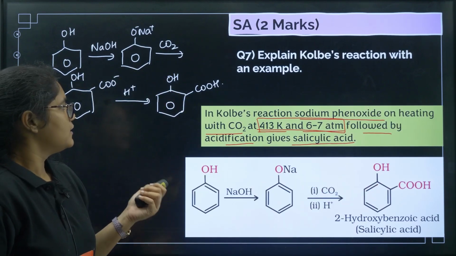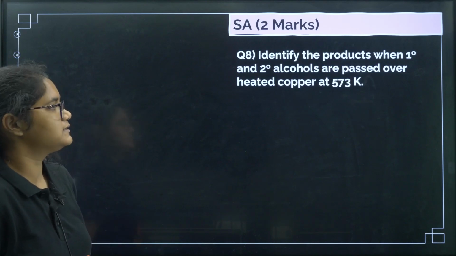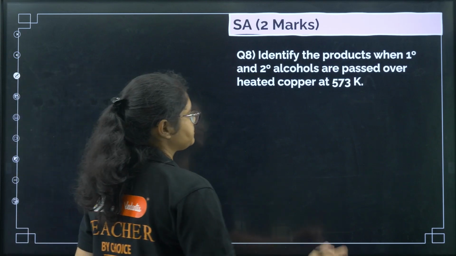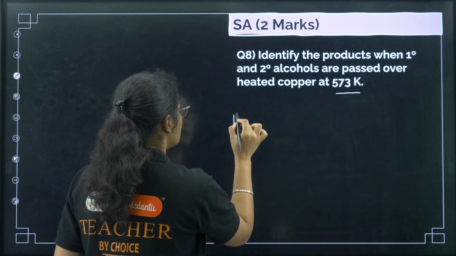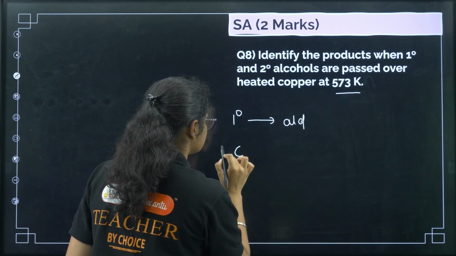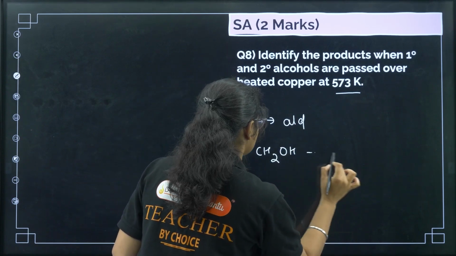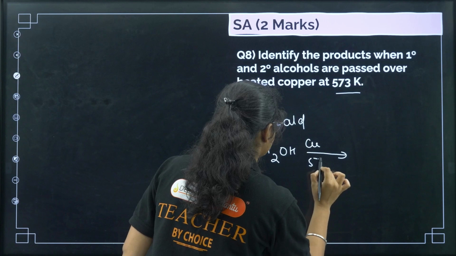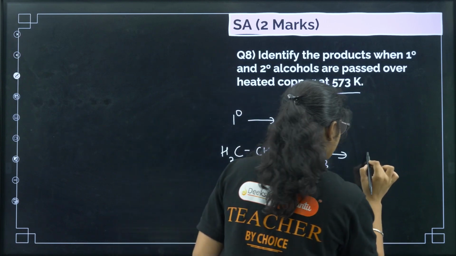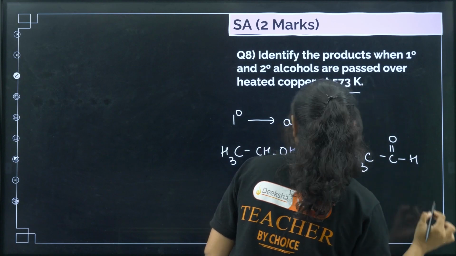Next question, identify the products when primary and secondary alcohols are passed over heated copper. First you can write down primary alcohols will give you aldehydes. Give an example: you have CH3CH2OH, treat it with copper at 573 Kelvin, you will get CH3CHO.